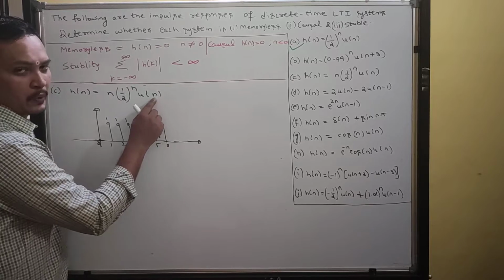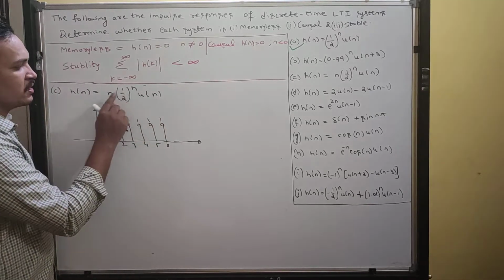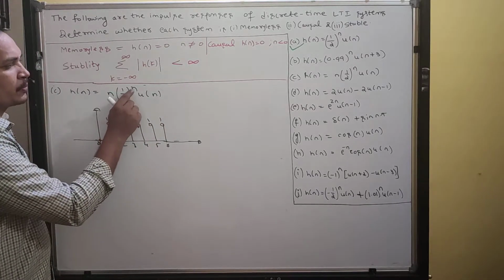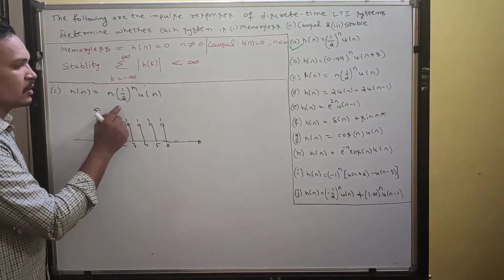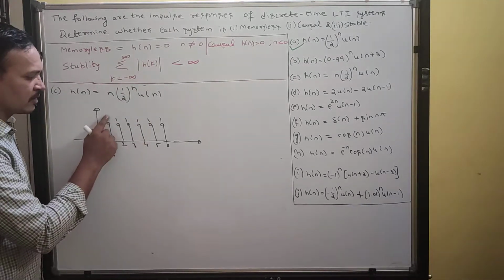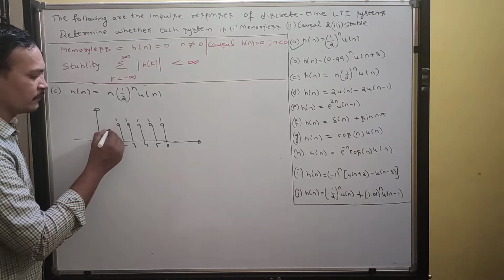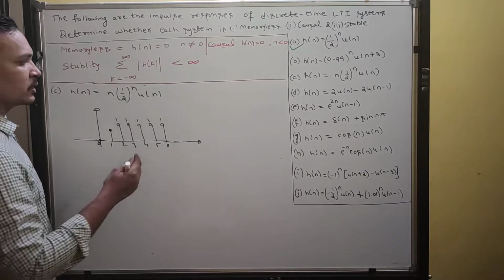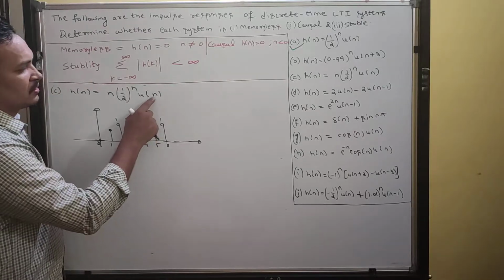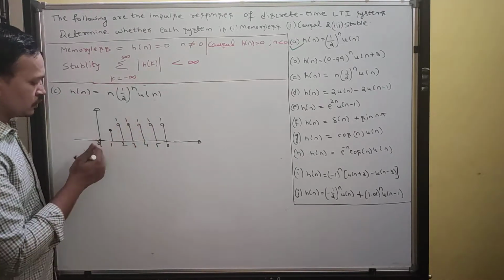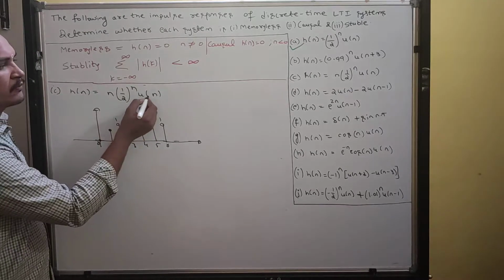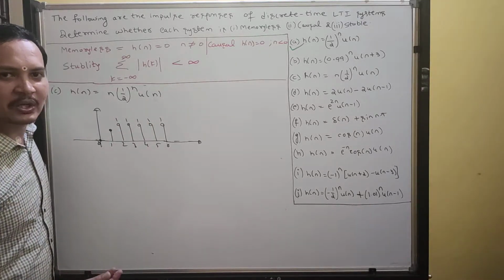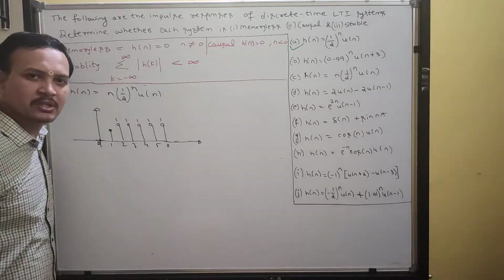Put n equal to 1. 1 by 2 power 1 is 1 by 2 only, and 1 by 2 into 1 becomes 1 by 2. Now put n equal to minus 1. U of minus 1 has no magnitude. 0 into something, everything will be 0.